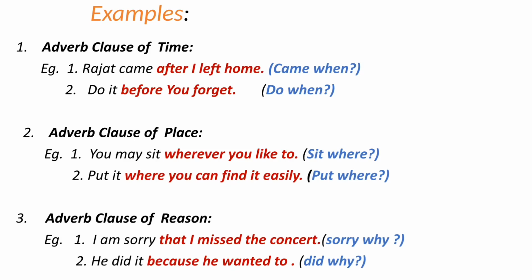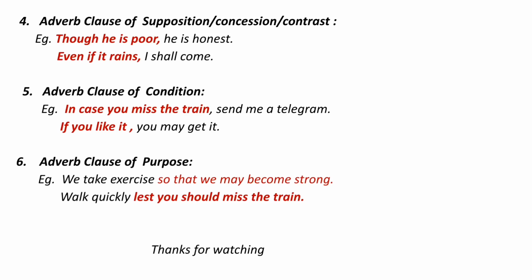Next is adverb clause of reason. "I am sorry." Why? "That I missed the concert." "He did it." Why? "Because he wanted to." Adverb clause of supposition, concession, contrast. See the examples. "Though he is poor, he is honest." "Even if it rains, I shall come." So contrasting clauses are given.